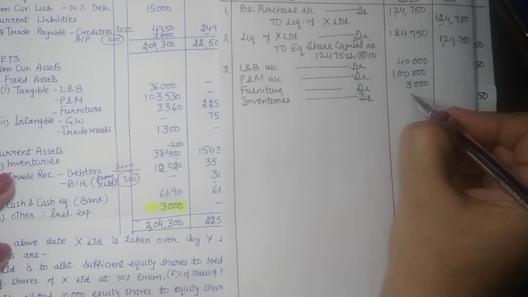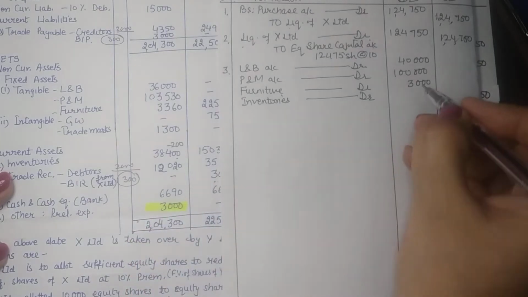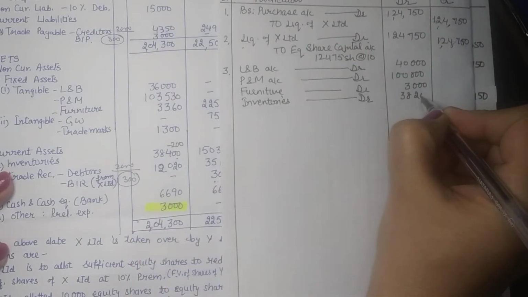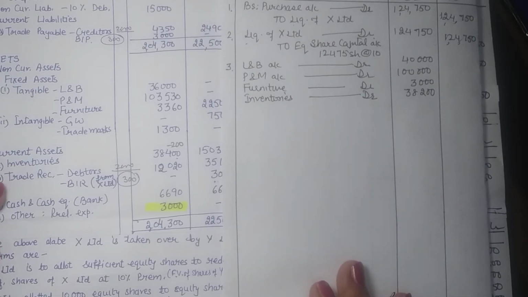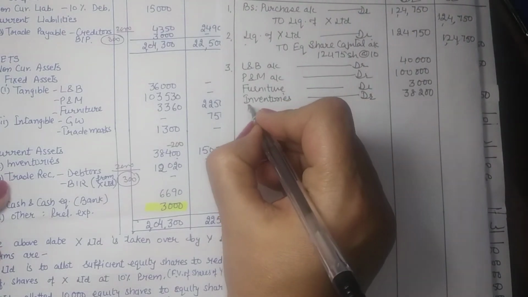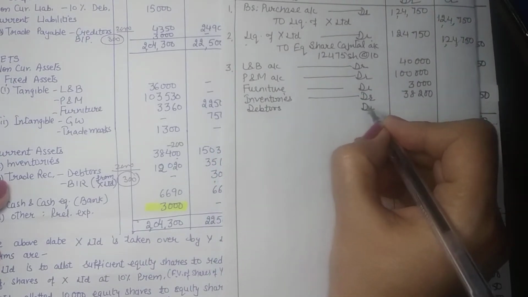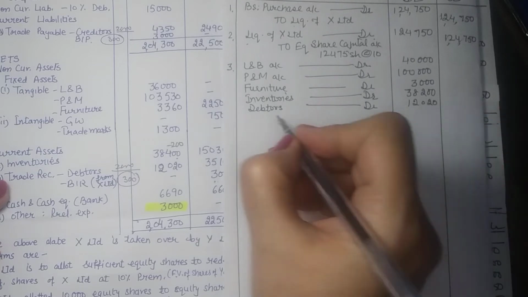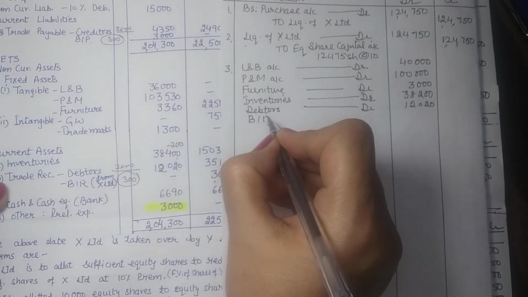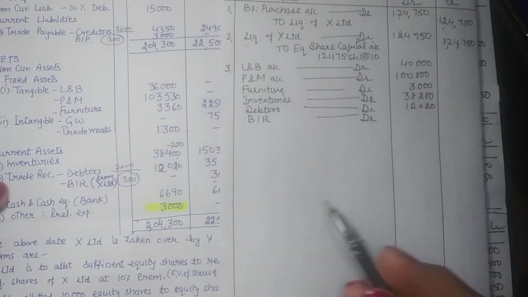So inventories are now taken at 38,200 rupees. Okay. Then you have debtors. So you will first be recording complete amount of debtors and bill receivables, and later on these are cancelled as a part of your adjustment entry.